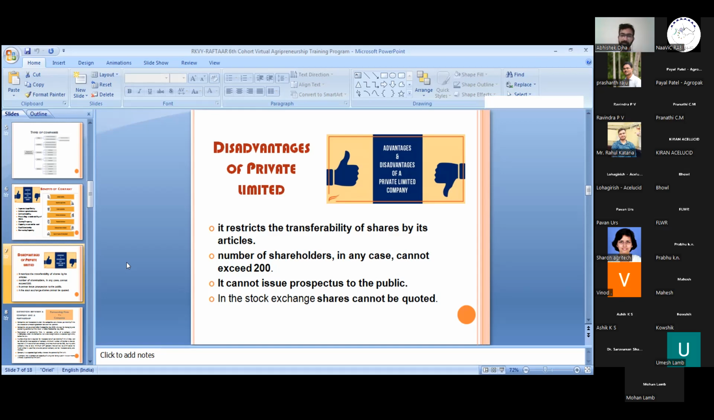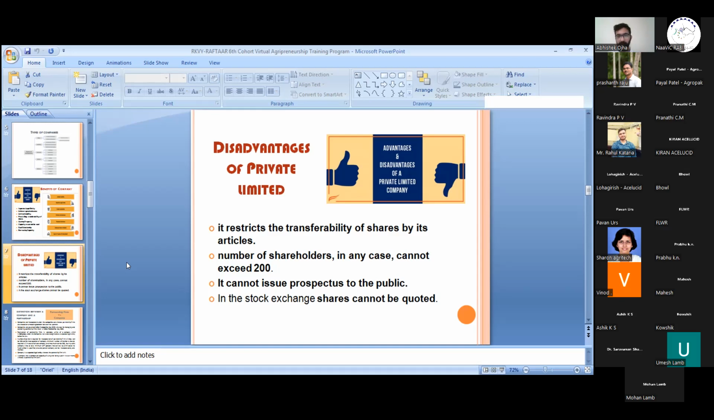If it is increasing, then I have to go for converting my private limited into a public limited company. Next, I cannot issue a prospectus to the public, because the articles restrict the transferability of shares. I can only buy or sell my private limited company shares within the company, with my relatives or known people.